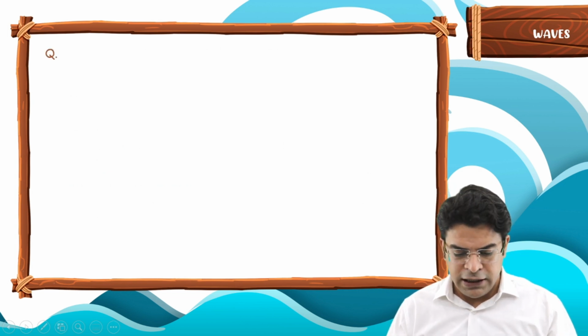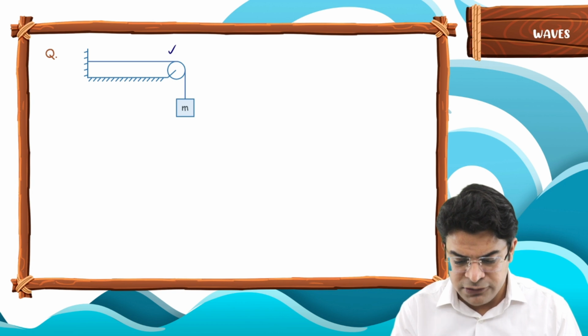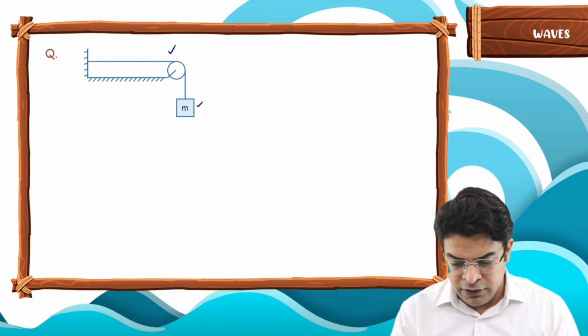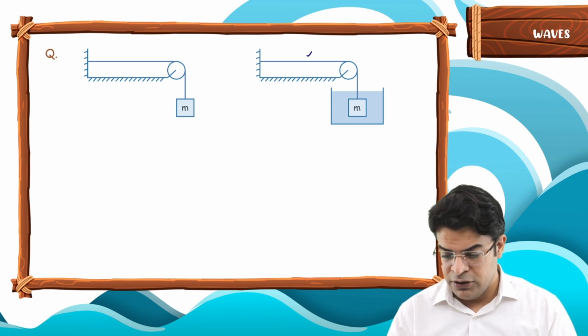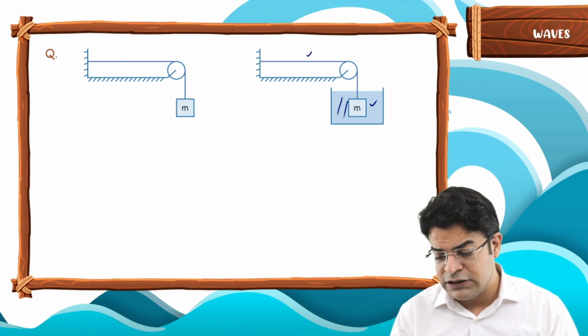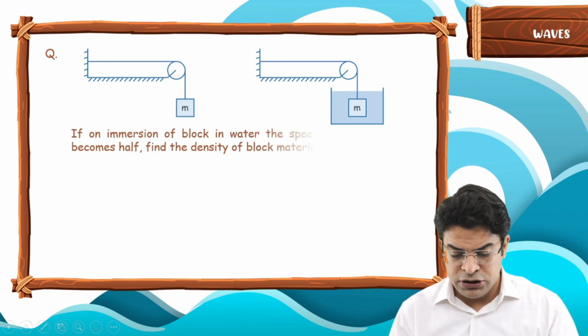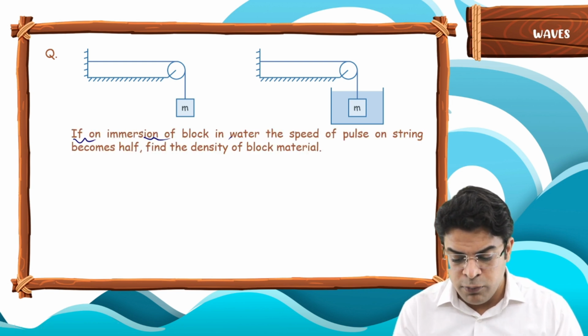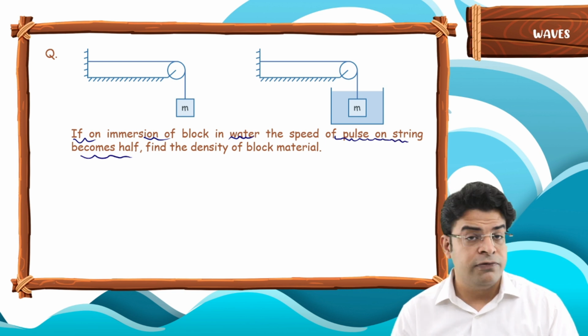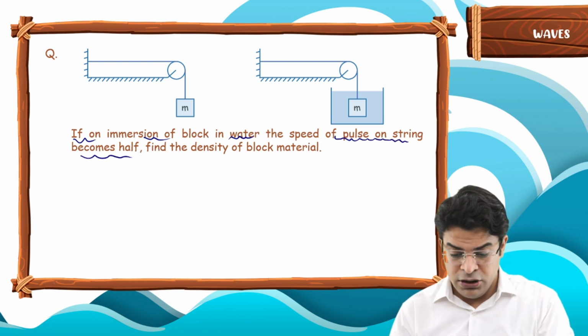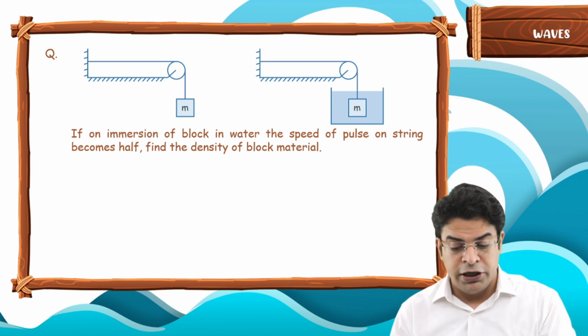So without wasting time, let's see the next question. Question is, there is a string and here we have a block of mass m. In the second case, we have the same string, the same block, but this time the block is submerged inside water. Question is, if on immersion of block in water, the speed of the pulse on the string becomes half, find the density of the block material.